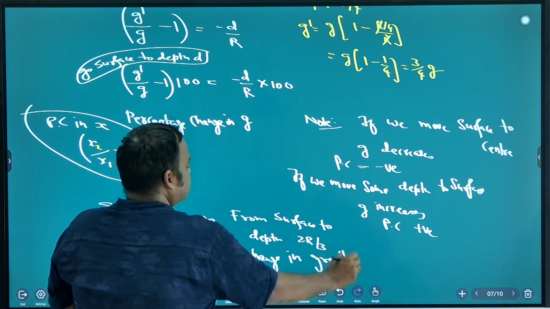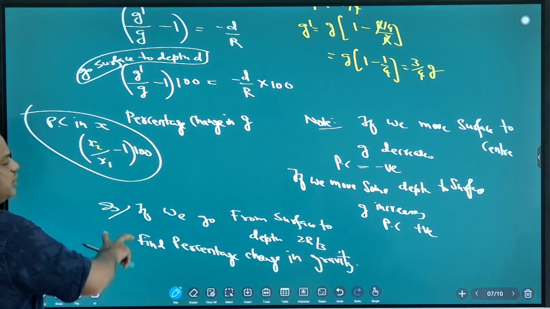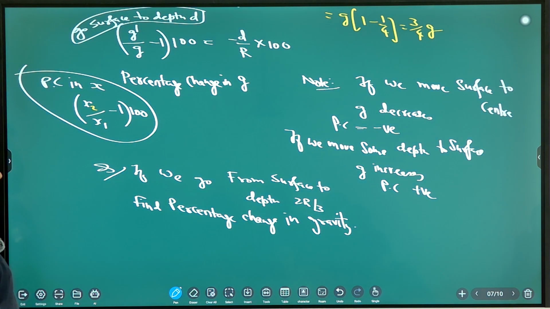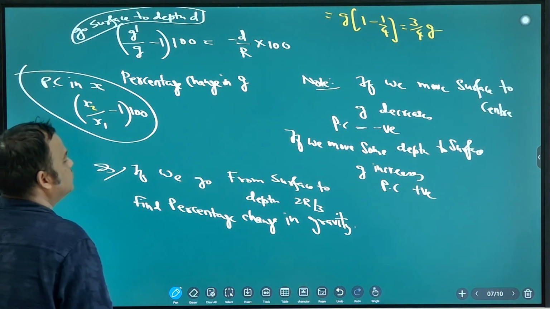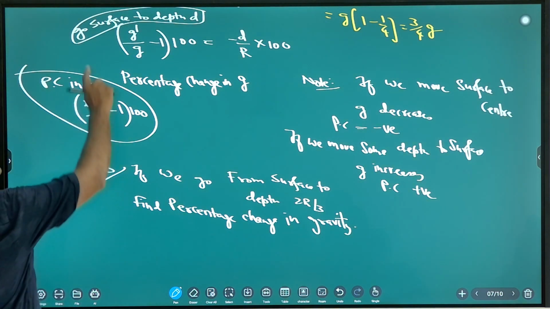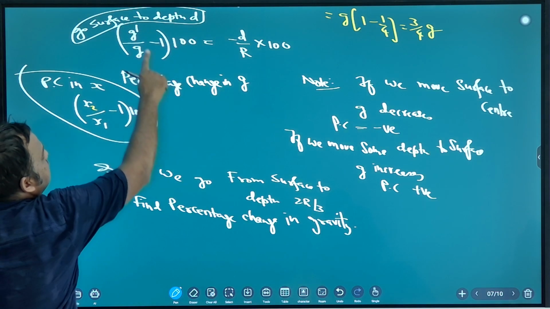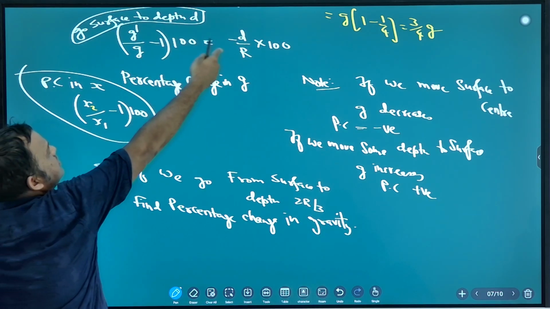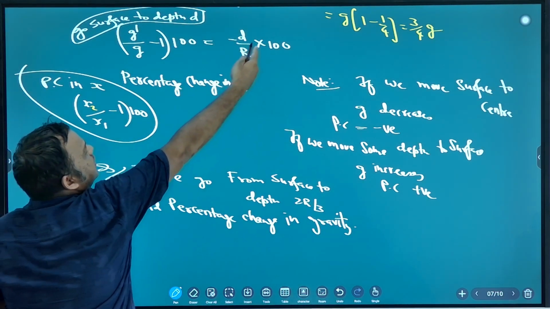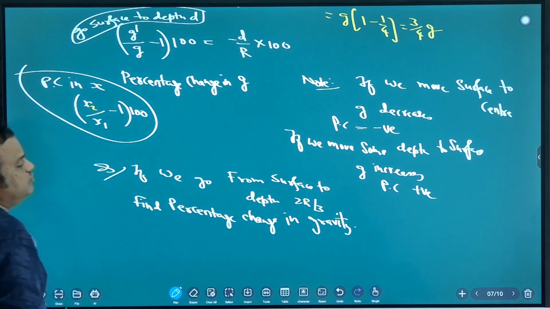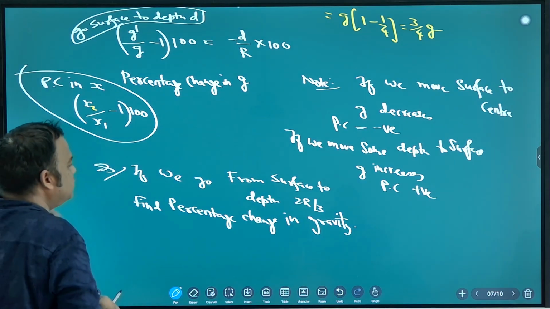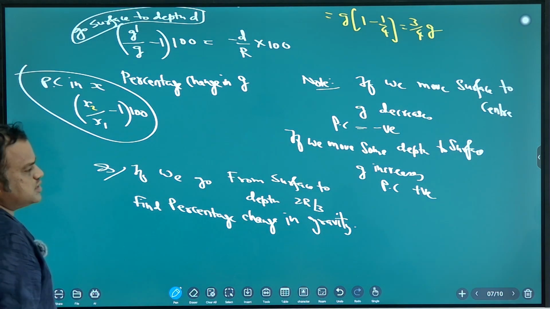Okay, solve. You are going from surface to depth 2r by 3. What is the formula? G dash by g minus 1 into 100 is equal to minus d by r into 100. Note down. Minus d by r into 100.